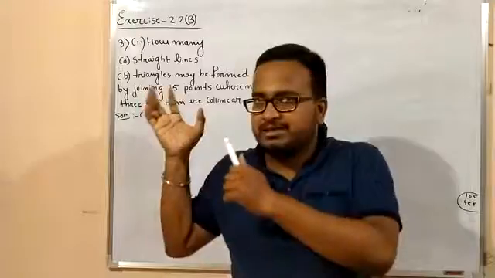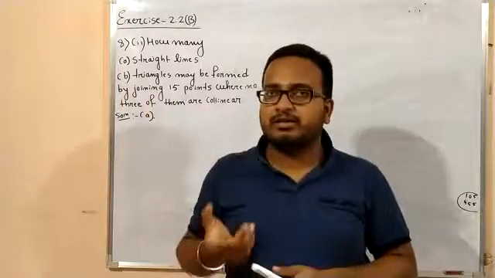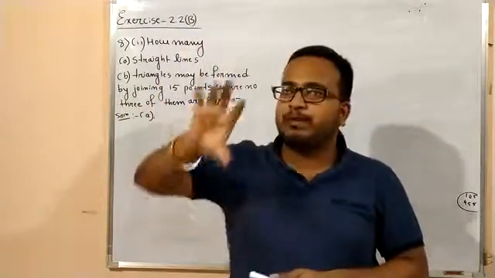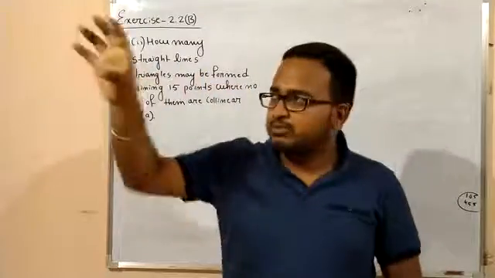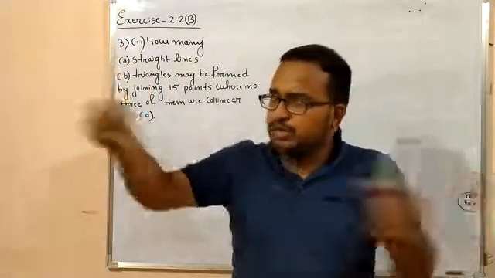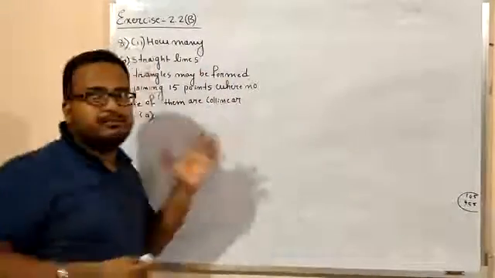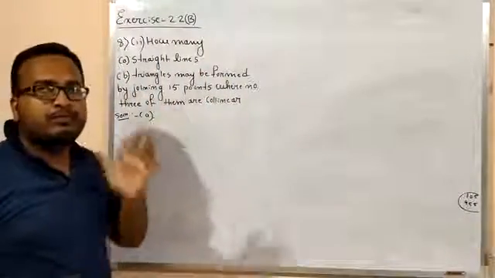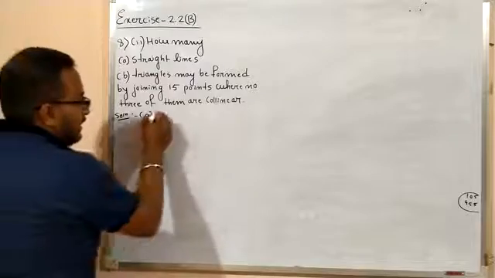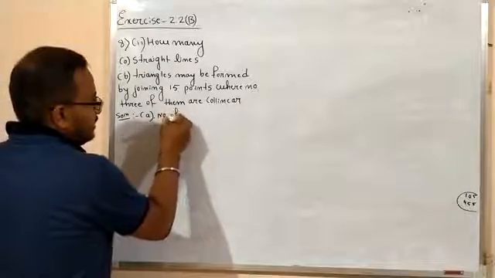So it's a problem of selection, not arrangement. That means from the given 15 points where no 3 of them are collinear, you just pick any 2 points and join them, you will get a straight line, right? So it's a process of selection. That means it's a problem of combination. So it's very easy. Number of straight lines, you just write.